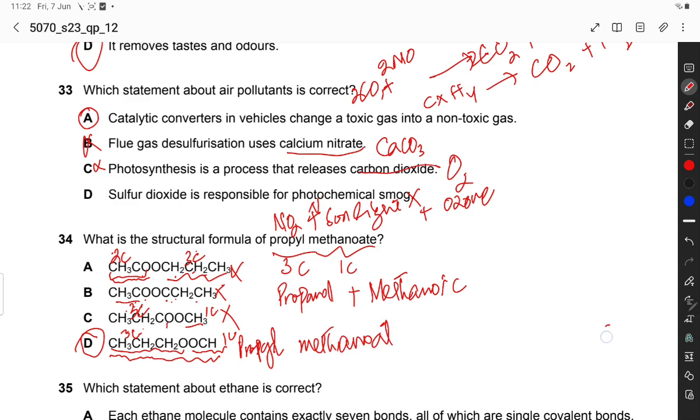Like if you react the H, this is methyl propanoate.